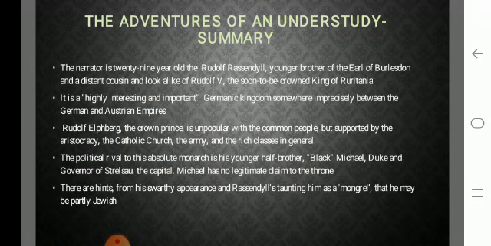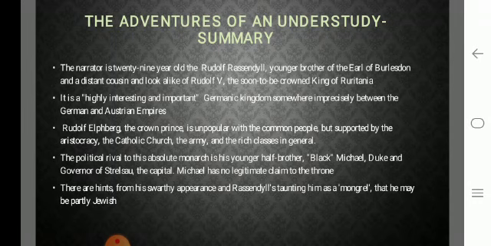The political rival of the absolute monarch is his younger half brother, Black Michael, Duke and Governor of Strelzow, the capital. Michael has no legitimate claim to the throne. So here his enemy was his own half brother, Black Michael, who had no legal right to become the king, no access to the throne, but he wanted to become the king. So he was his rival, his enemy.